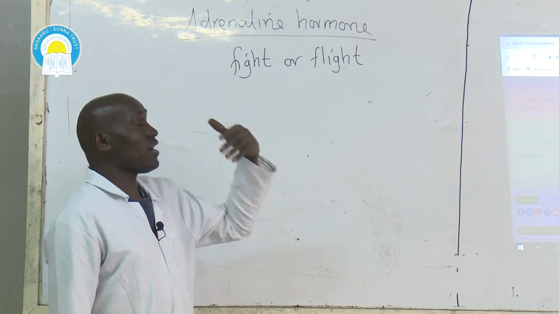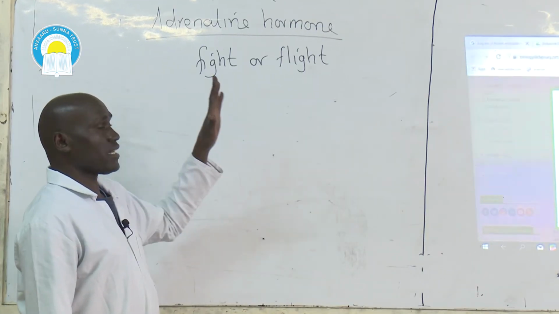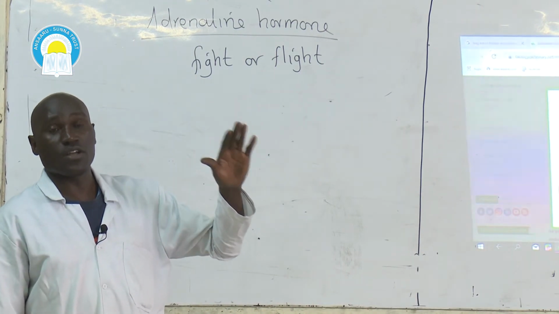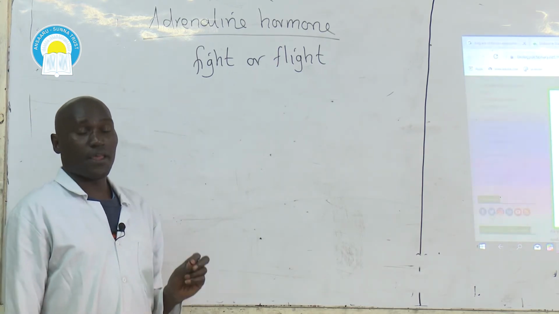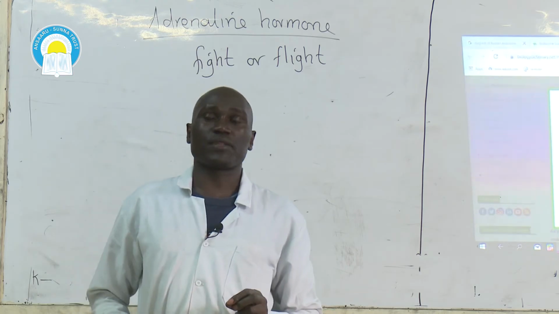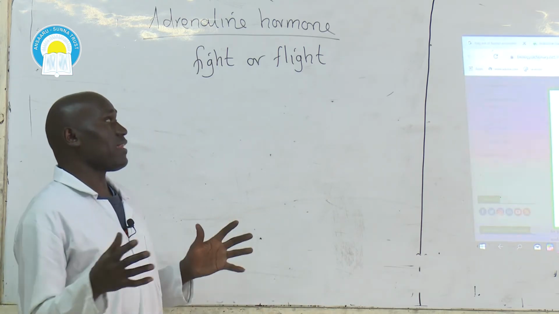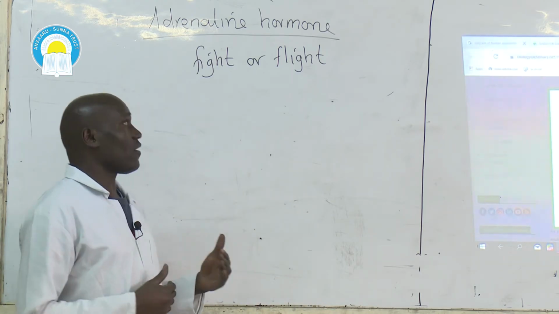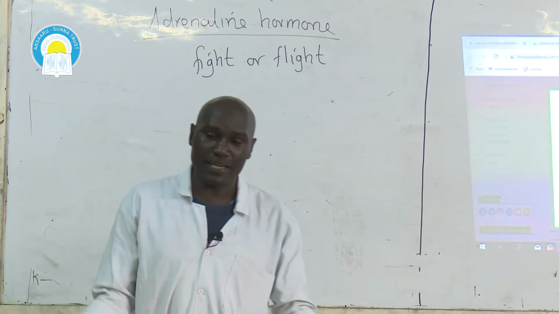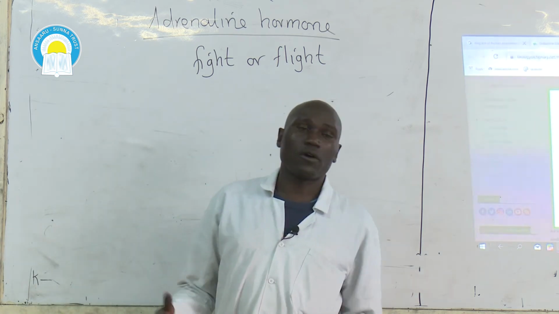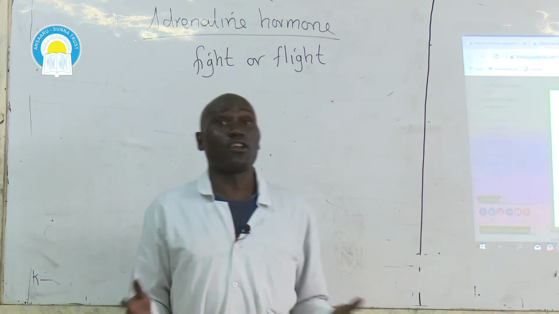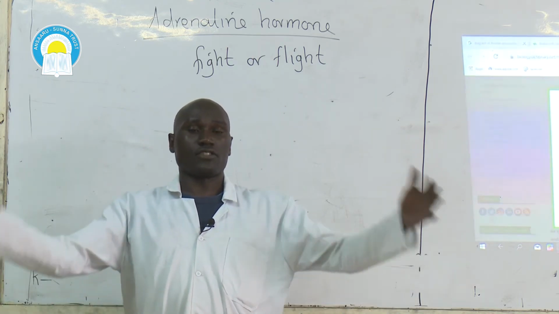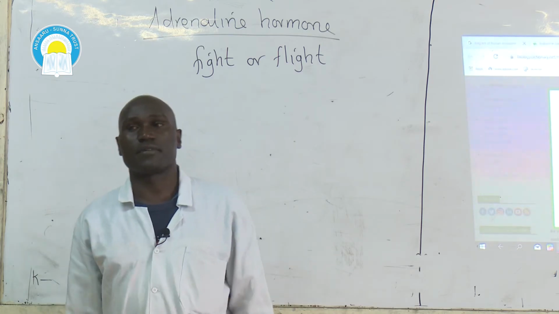As mentioned before, adrenaline hormone is also known as emergency hormone because it prepares an individual for emergency action. During an emergency situation, an individual will either prepare for a fight or flight. For example, when walking along a bushy road, all of a sudden a lion jumps in front of you.